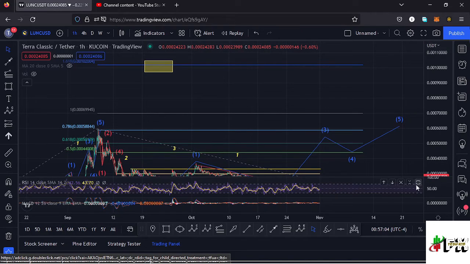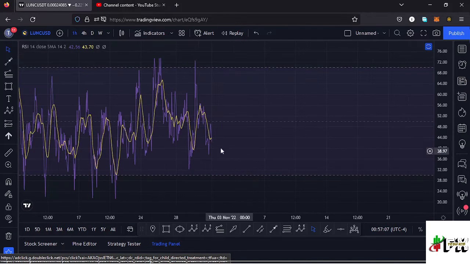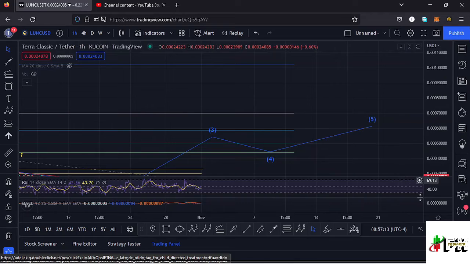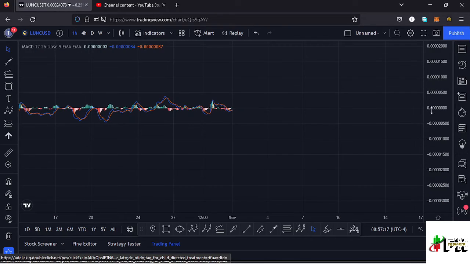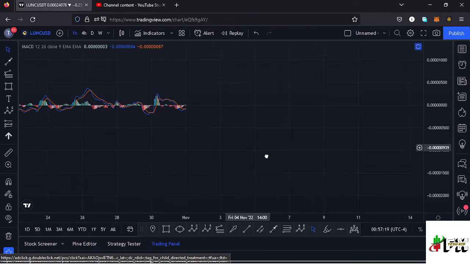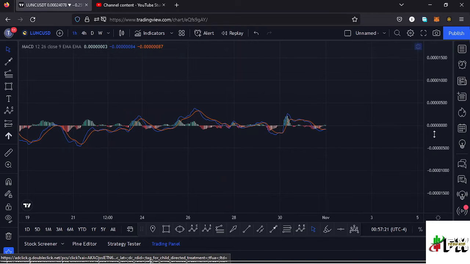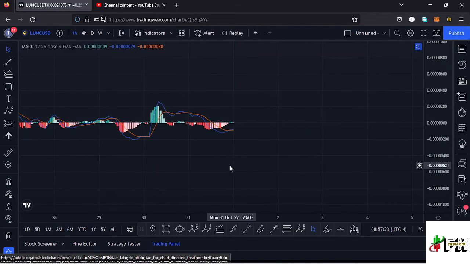Also taking a look at the indicators here on the RSI, we are trading at around the 43 mark, meaning we have massive room to support any movement to the upper side in the formation of that wave 3. Also here on the MACD, we have printed a bullish cross, and that means higher prices are coming our way. So let's be patient and see how that plays out, and I'll keep you updated.